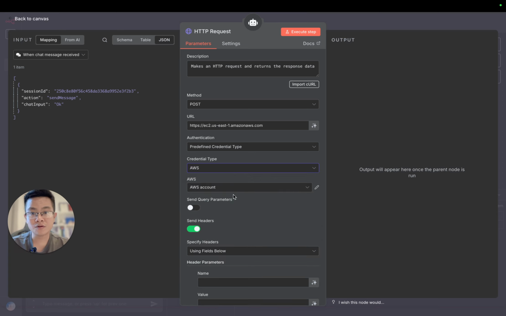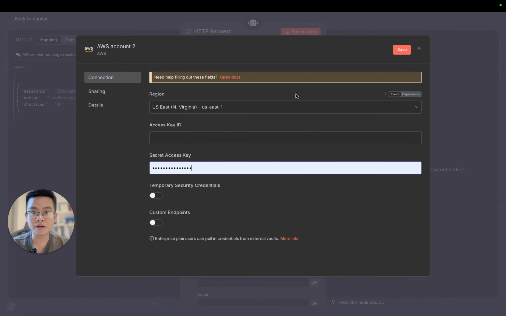Okay, so I already have one as an account, but I'm gonna create a new one so I can walk you through the process. Okay, you click here, you create a new credential, right? And then you can see here the region. So with n8n, you are not allowed to dynamically pass the region in the query for the HTTP.